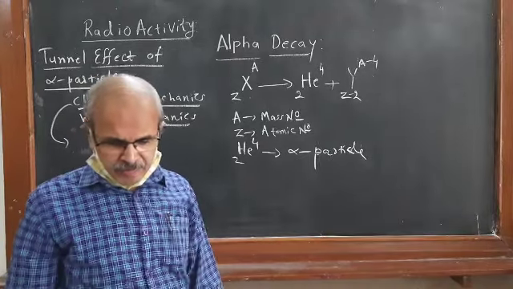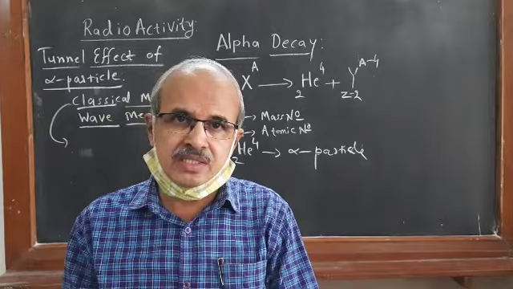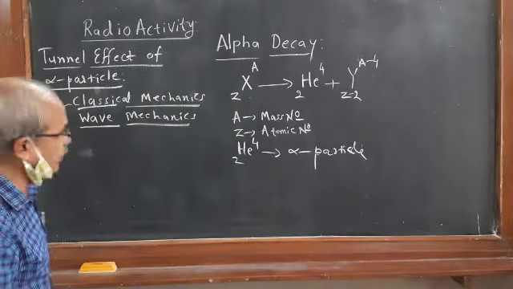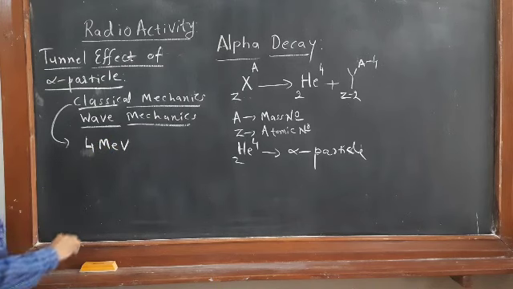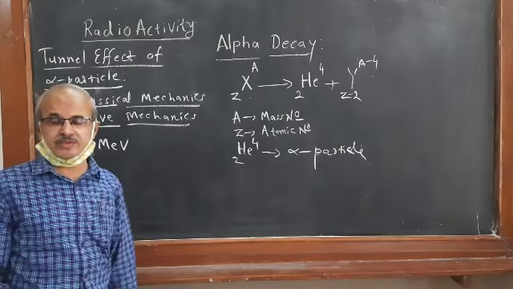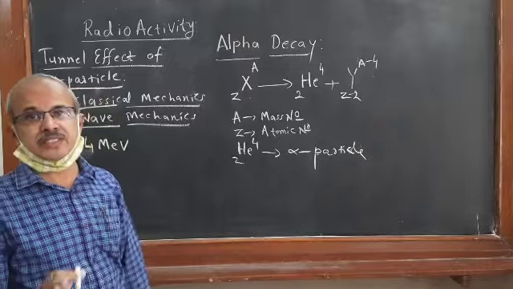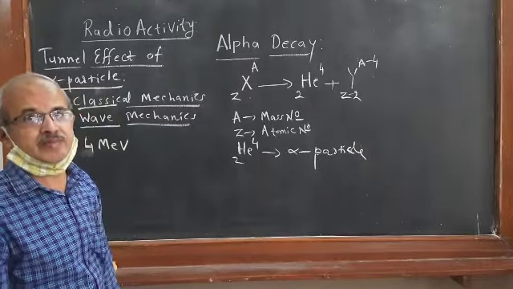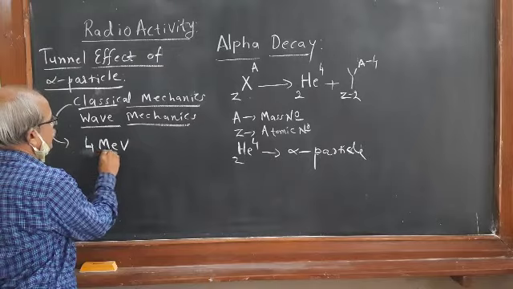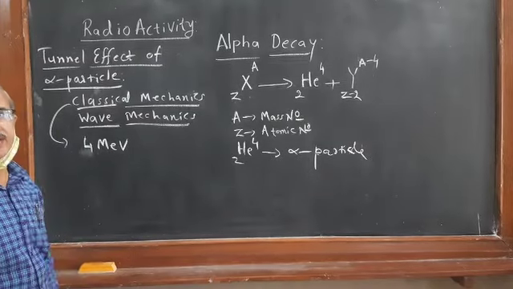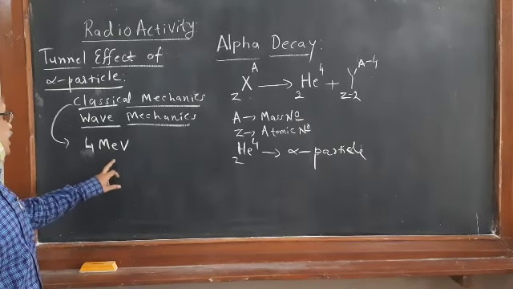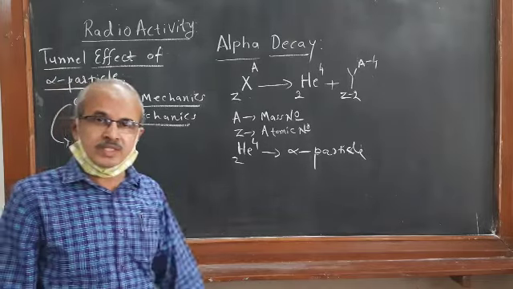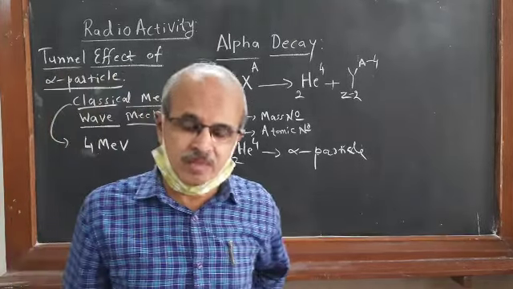Suppose the energy of the alpha particles emitted from the nucleus is of the order of 4 MeV. We already know that binding energy can be measured in a unit called MeV, million electron volt.